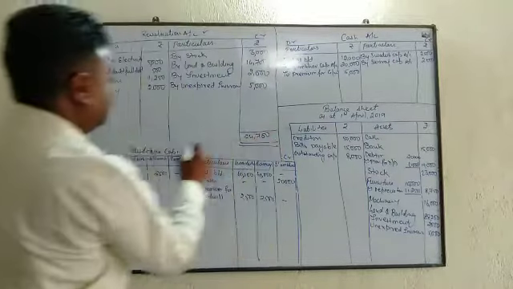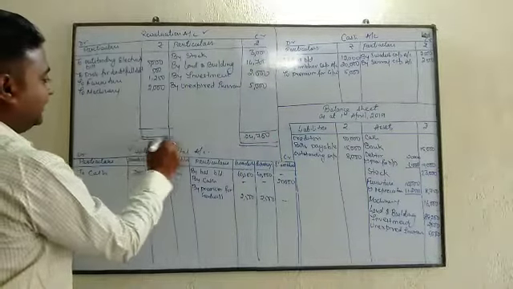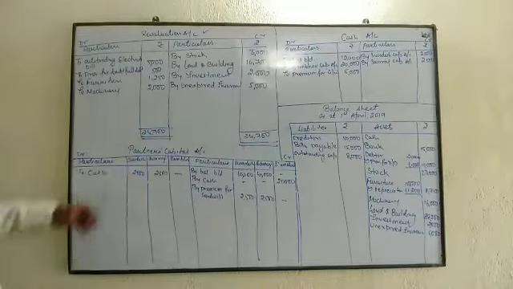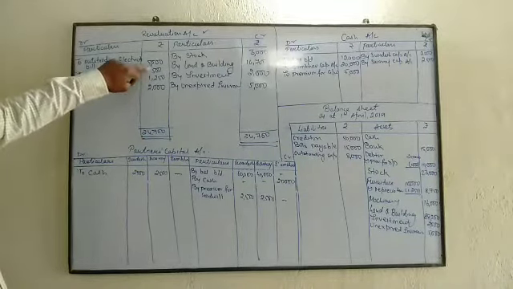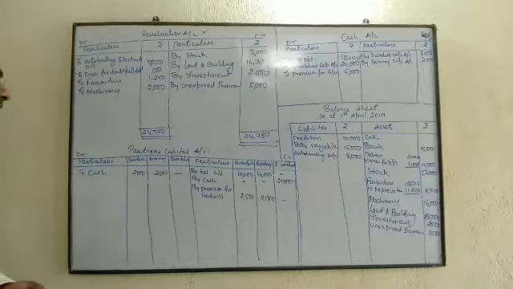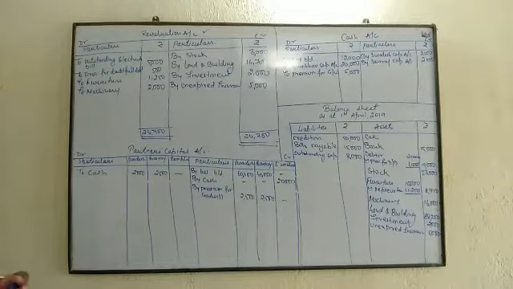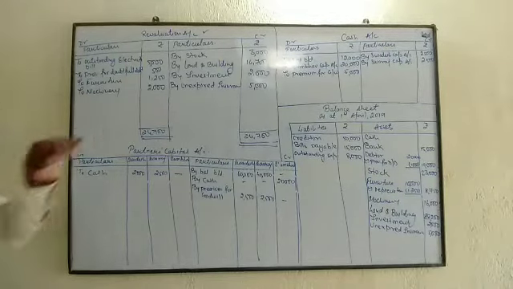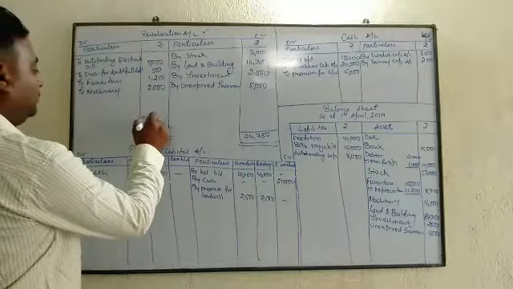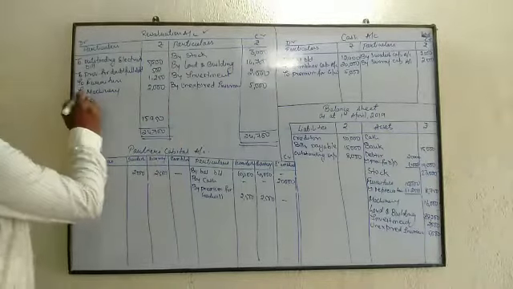This side we will write the same amount, 24,700, and this side 2 plus 1, 3, 3 plus 5, 8, 8,750. So 24,700 minus 8,750 we will deduct. So it will be how much? 15,950. This is the profit.